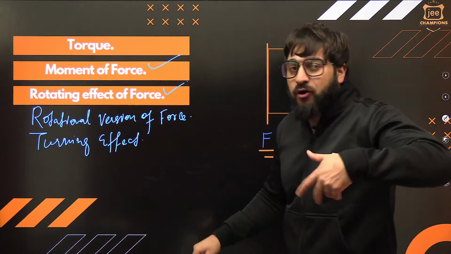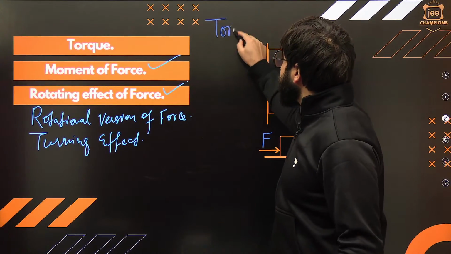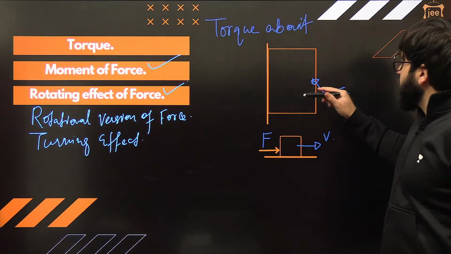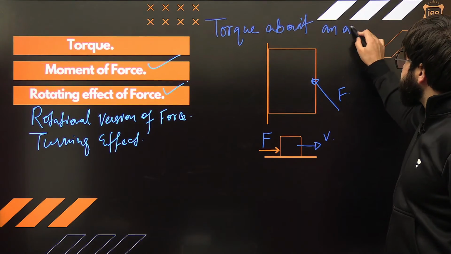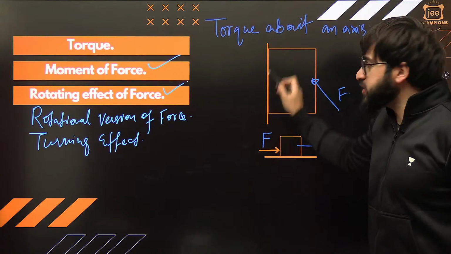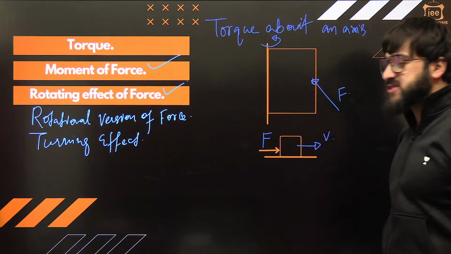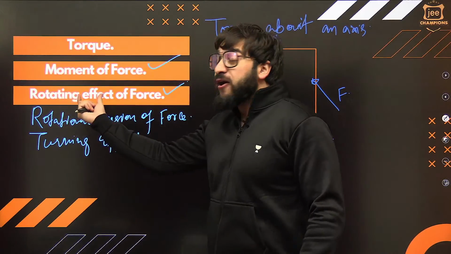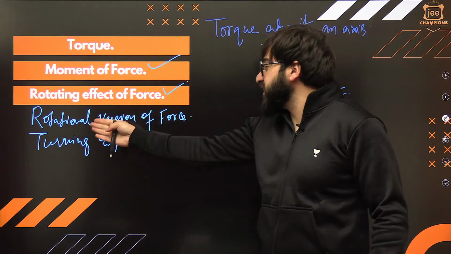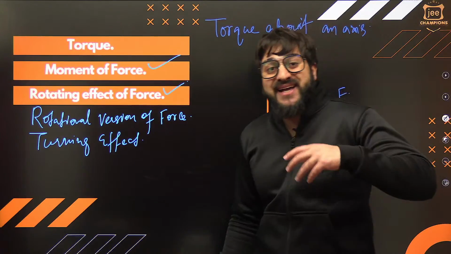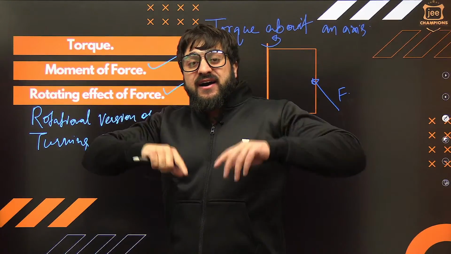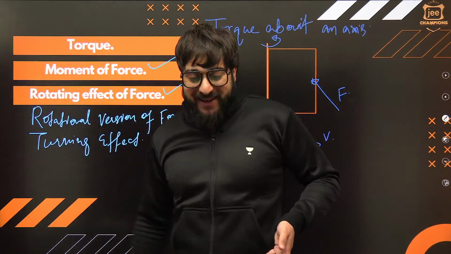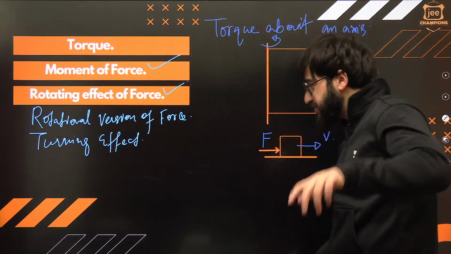And this is what we call the torque about an axis, okay? This is the axis. This door is rotating about this axis if you are applying some sort of force in this case. Now we say this torque is moment of force, the rotational version of force. Understand? Rotating effect of force. Like force, torque plays the same role in rotation as force plays in linear motion. This is basically the difference. Keep this in your mind.